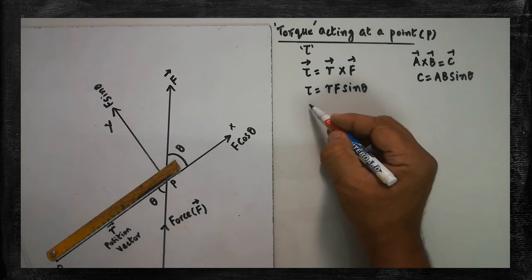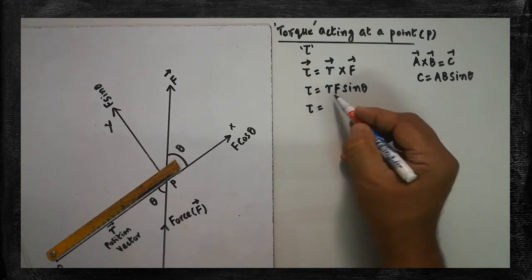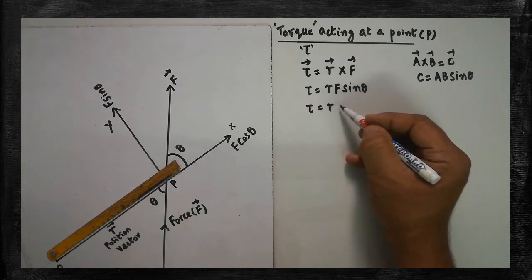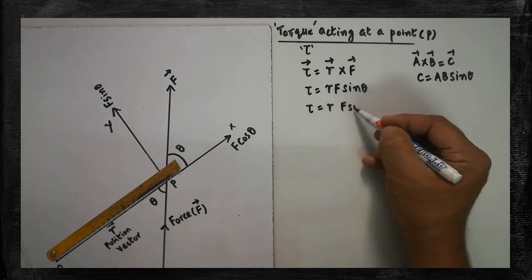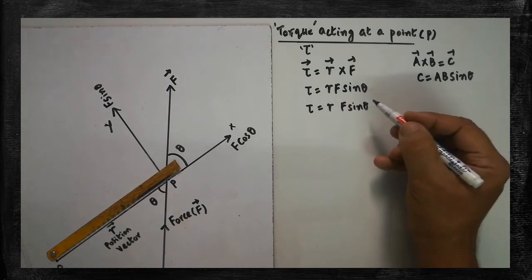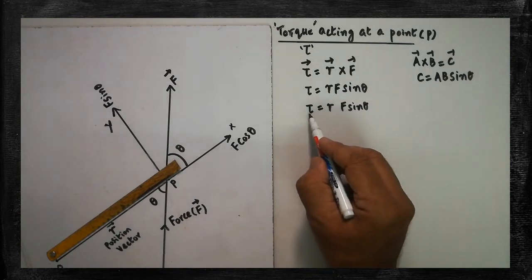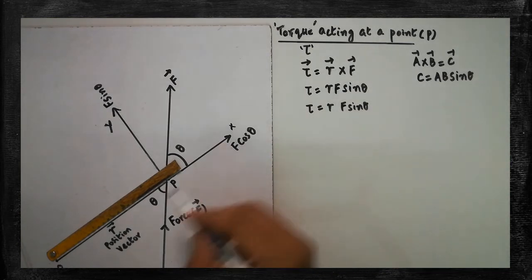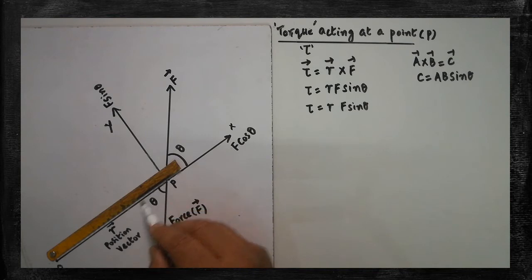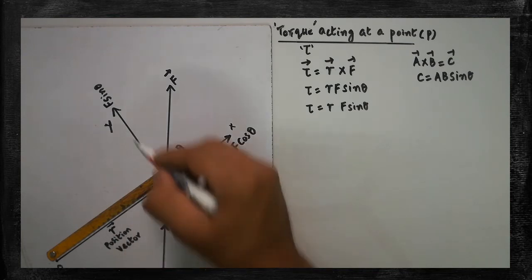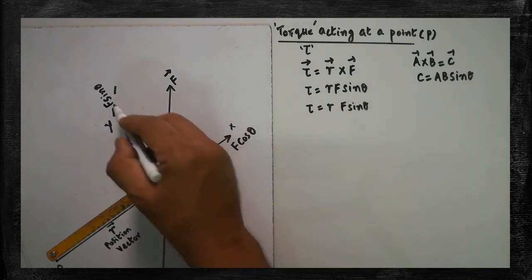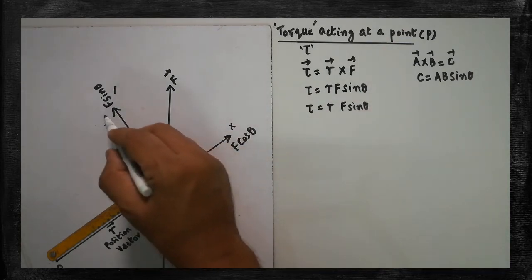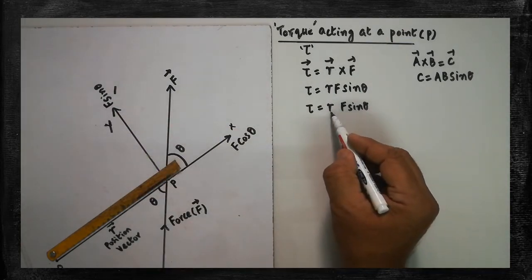So here slightly you split the term R. Are you clear? Slightly you leave a gap here. R F sin theta. In that format we can write. So how will you get the magnitude of the torque? Here R is already there. Basically this R must be multiplied with this component. Which component? That sin theta component. That is the vertical component of the F to be multiplied with R.